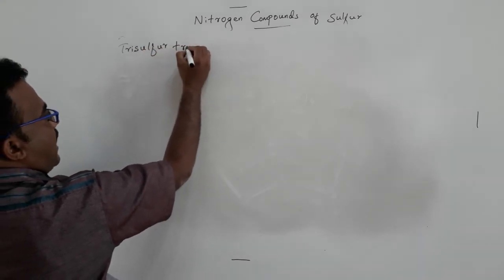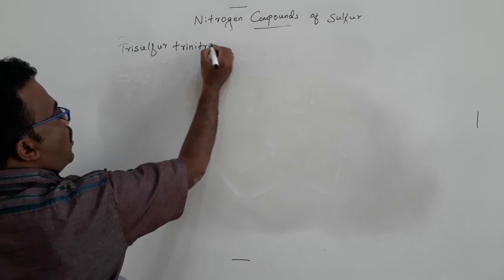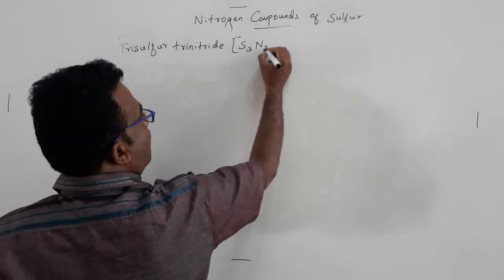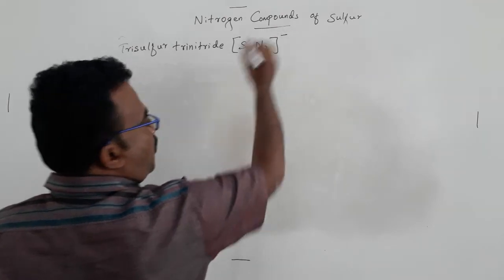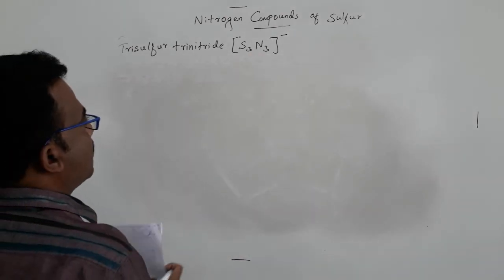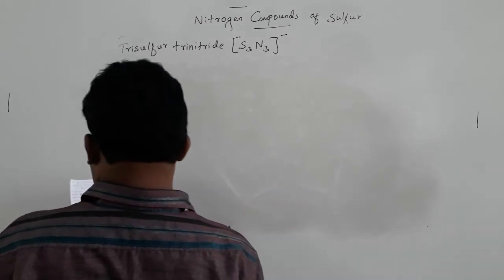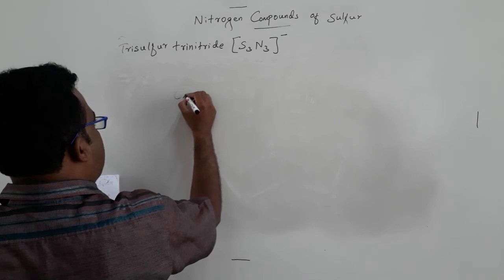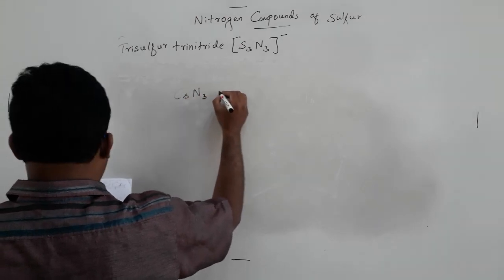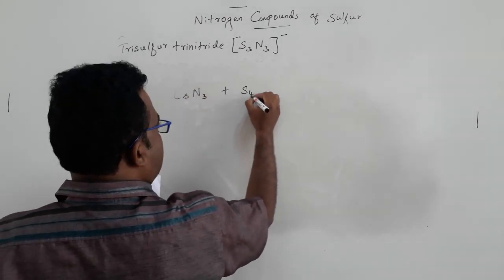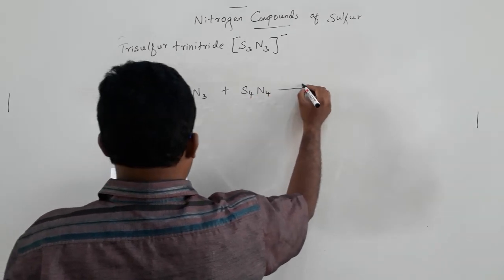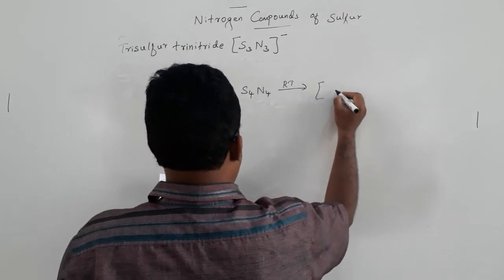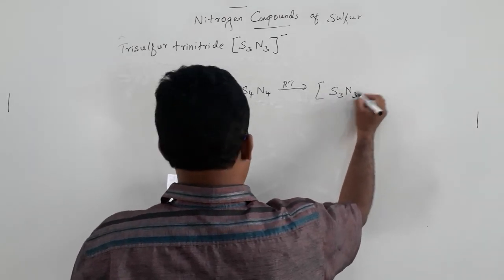Trisulfur trinitride monoanion, that means S3N3 minus. This compound can be synthesized by treating with azide. If you react, for example, cesium azide with the tetrasulfur tetranitride in ethanol at room temperature, you can get S3N3 minus.